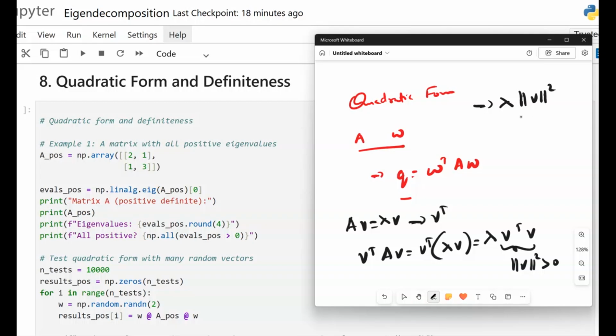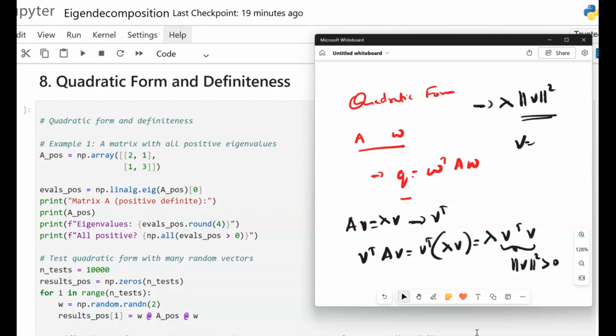And here, since the norm of V squared is always positive, we exclude V equal to 0. So the sign of the quadratic form is determined entirely by the sign of the eigenvalue. And because any vector can be written as a combination of eigenvectors, the signs of all eigenvalues determine the possible sign of the quadratic form for any vector.